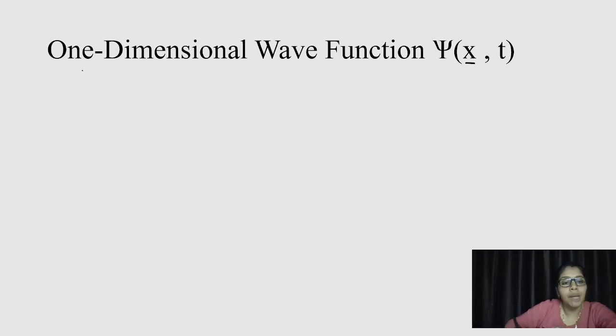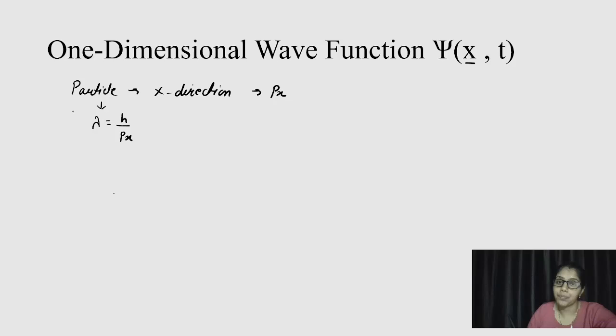So for one dimension, let us consider that our particle is moving in the x direction. As it is moving in the x direction, it will have some momentum in that direction, that is px. And according to the de Broglie hypothesis, this particle will have a wavelength that we call the de Broglie wavelength, and that is nothing but h upon px, right?